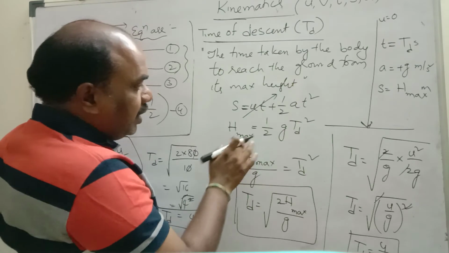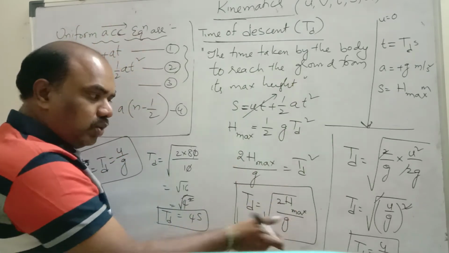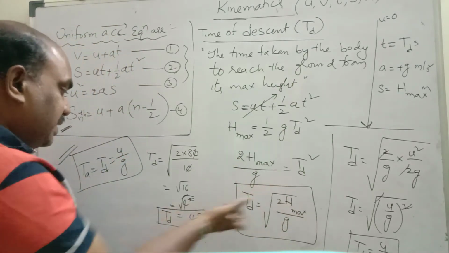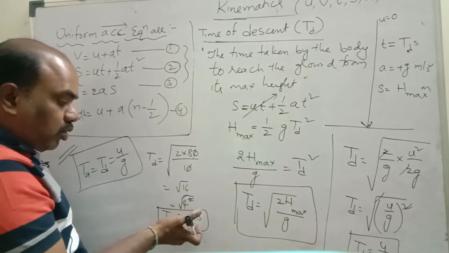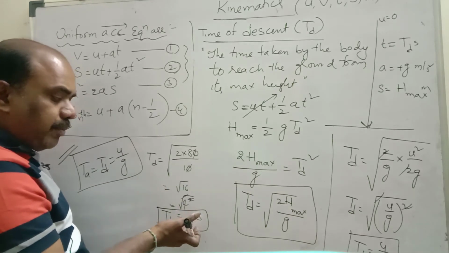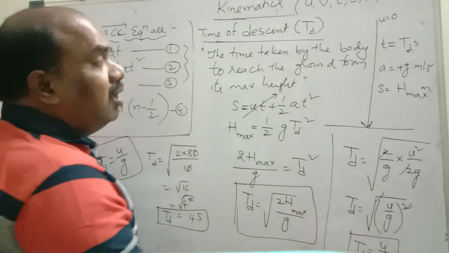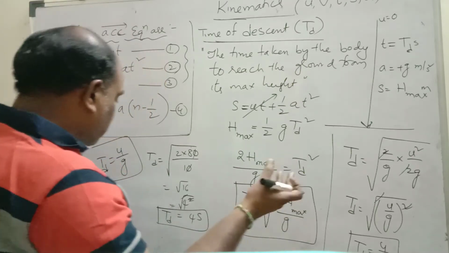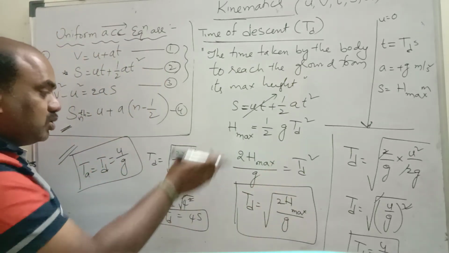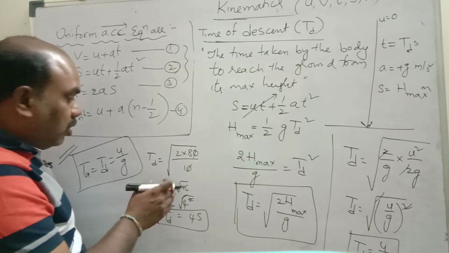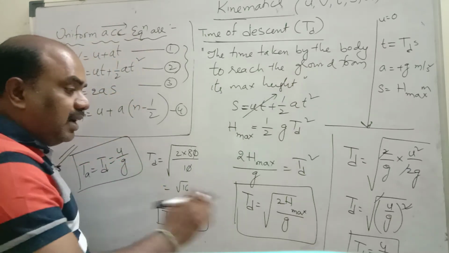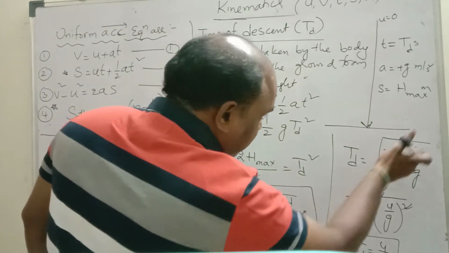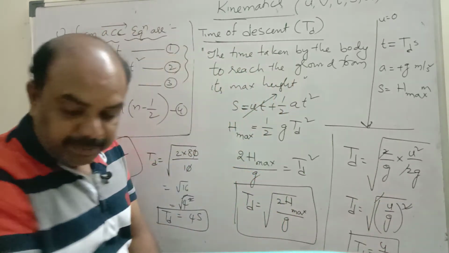On cross multiplication, t is equal to under root 2h by g. If you know h maximum, we can find time of descent. If you know time of descent, time of ascent is also the same, 4 seconds. If you throw a stone upwards, it takes 4 seconds to reach the maximum height. So time of ascent and time of descent are both the same. If you substitute h maximum as u square by 2g, again you will get u by g.